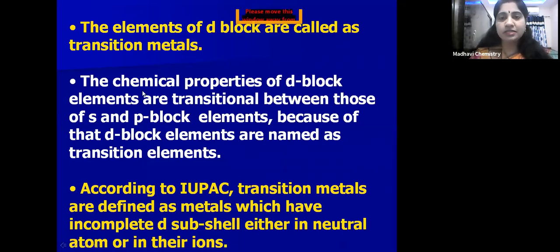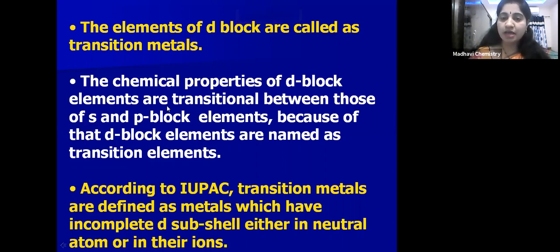Now, the elements of D block are called transition metals, and F block elements are called inner transition metals. Why are D block elements called transition metals? Because D block elements are present between S block and P block. Is it not?